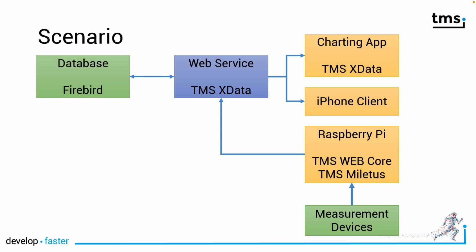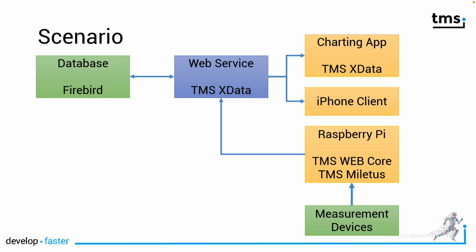And I can definitely say it's all written in Delphi, and it is all possible with the RAD Studio IDE. You looked at the hardware and you saw the measurement devices that measure the temperature and the humidity. These devices are being queried by the Raspberry Pi. They're directly connected to the hardware interface of the Raspberry Pi. And the Raspberry Pi communicates with the database that stores the information, the temperature, the humidity, the air pressure, in a database. So we need a database structure, and we need the application for the Raspberry Pi. And we need the interface so that the two can communicate with each other.